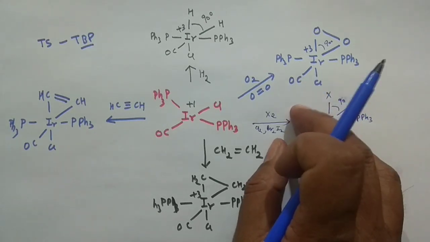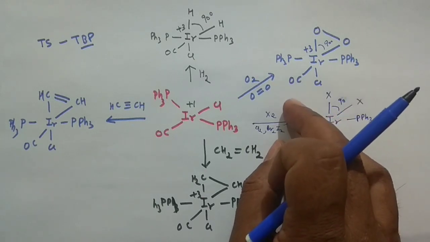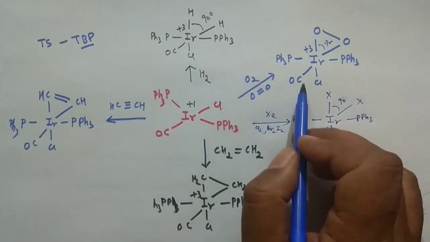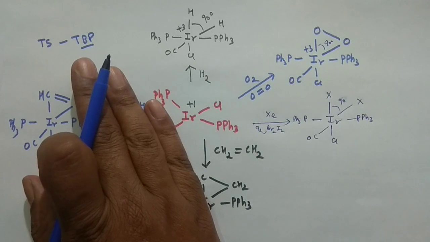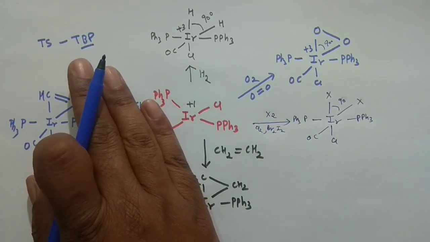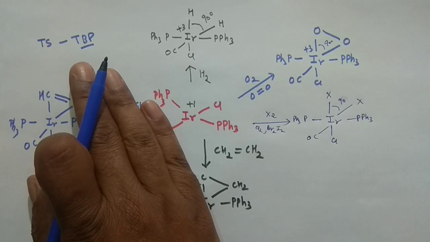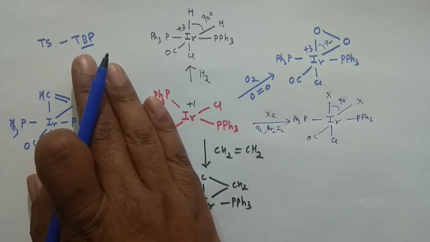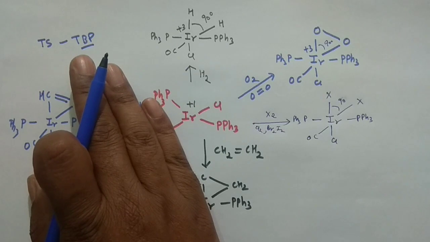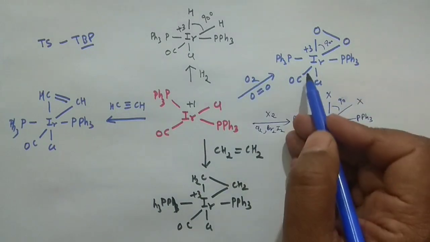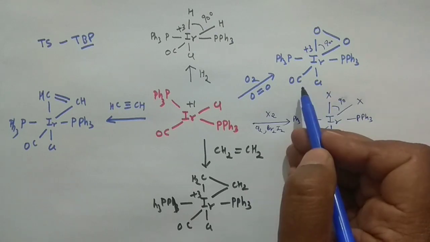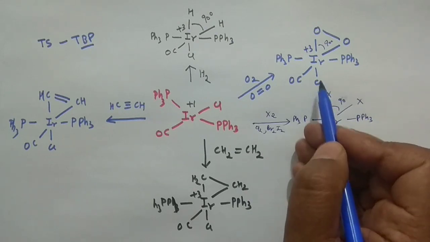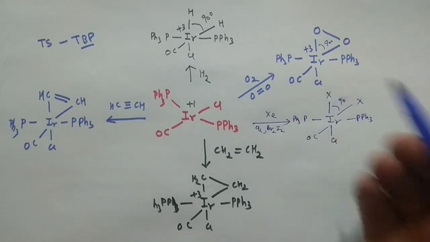So this is something very, very important. So trans CO and Cl, in that case you are also observing these trans ligands are becoming cis. So why I told you this TBP, because you may have a 2-marker question, what is the transition state in the non-polar mechanism of oxidative addition. So you should know it is trigonal bipyramidal, and in that case the strong pi acceptor will acquire the equatorial position. That's why I put CO here. If cyanide is there, then out of cyanide or CO, whichever is the stronger pi acceptor would acquire this equatorial position. Okay, this is something very, very important.